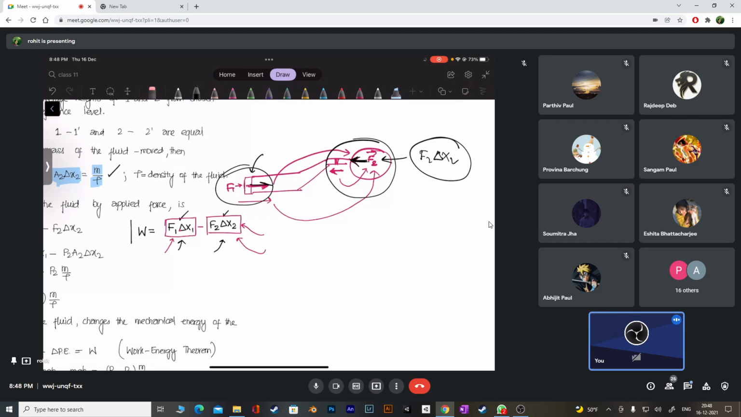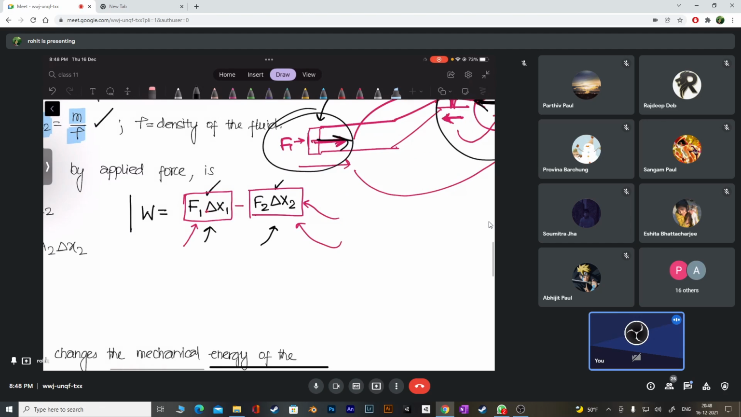But since they are oppositely directed, there has to be a plus or minus. Should I add or subtract? What do you think? Subtract. Right. So what does this represent, guys? Work or total work done? Total work done. Is it making sense?